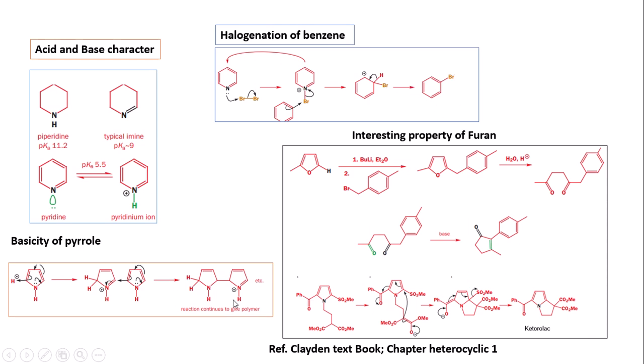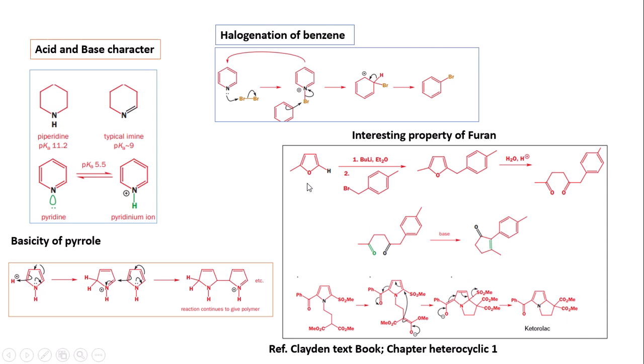And another problem is the different basic character of the pyrrole derivative at different positions, that is the pyrrole can be protonated either on the nitrogen atom, or at the C2 position, or at the C3 position, but the basicity of the nitrogen lone pair is very low compared to that of C2 or C3. For H plus addition, the C2 position is of greater basic character compared to C3 and compared to the nitrogen.